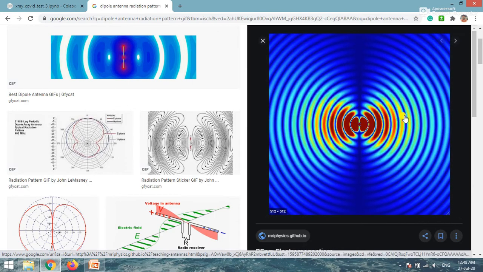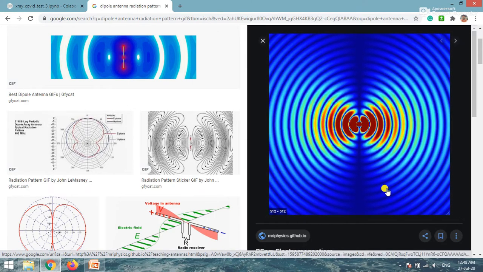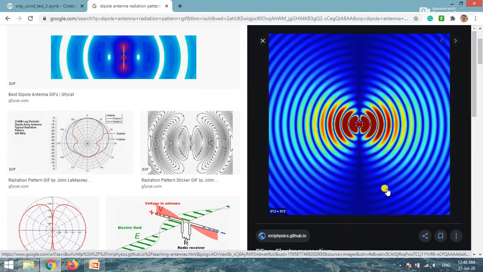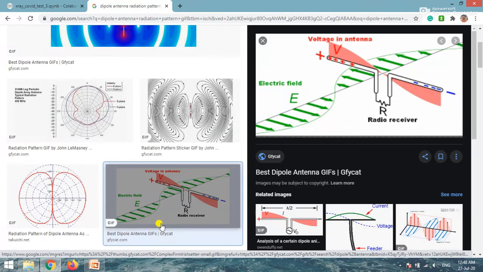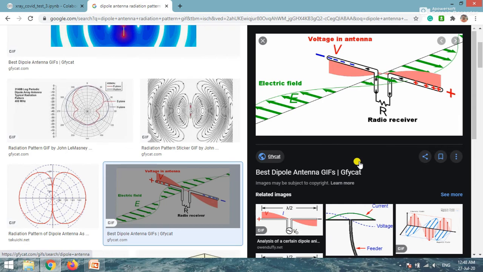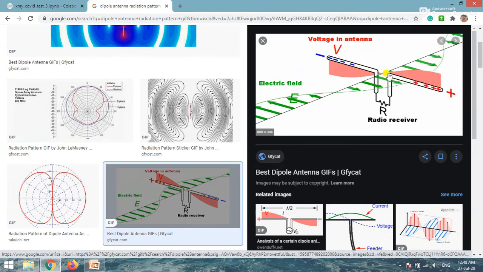Basically by looking at this you can understand. This is a nice video. As you can see, from the antenna the wave flows like this. This is how the wave radiates from a dipole antenna.